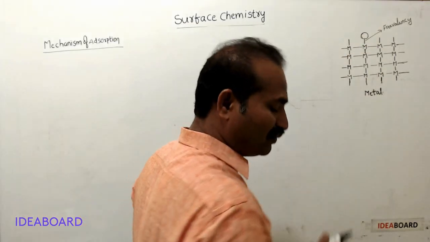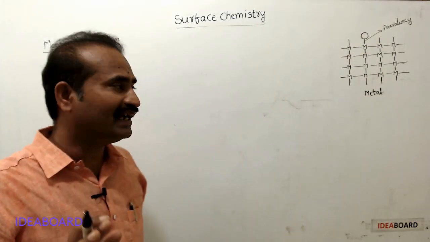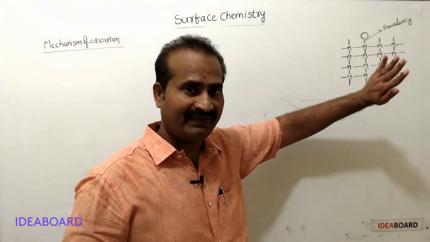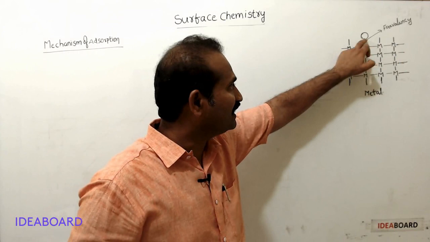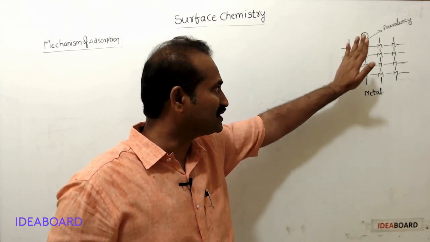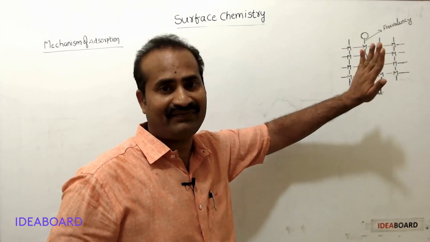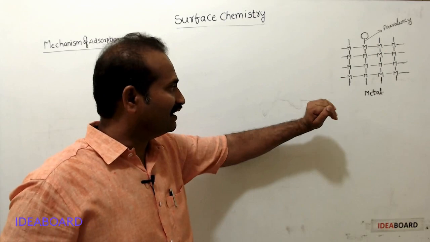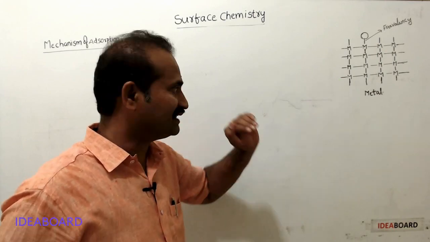Now, we'll see what is the reason behind the adsorption over solid surface. Actually, free valency is responsible for adsorption over solid surfaces. Now, we'll see adsorption over liquid surface.